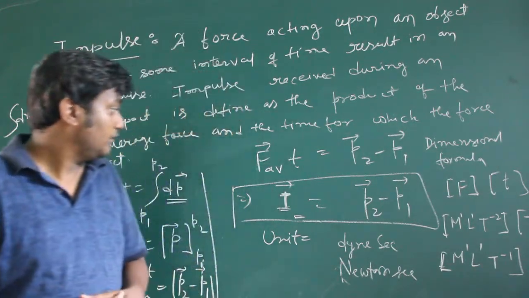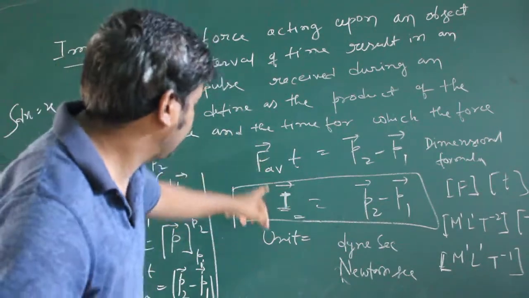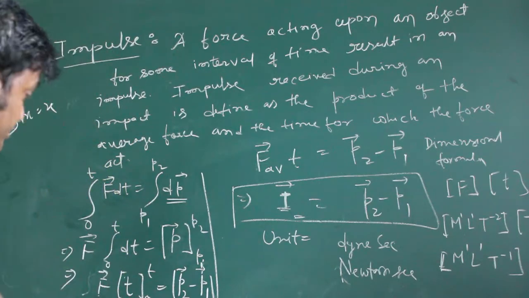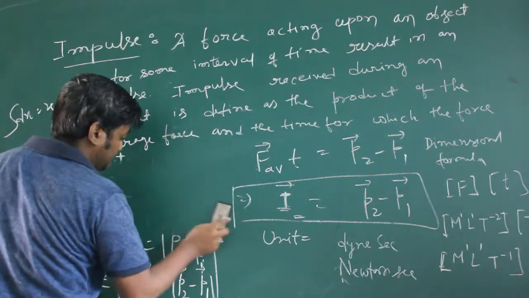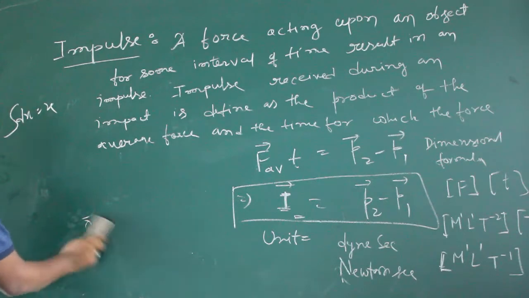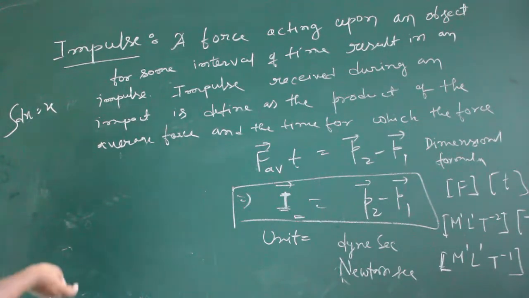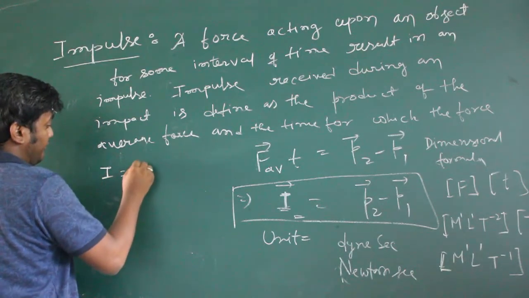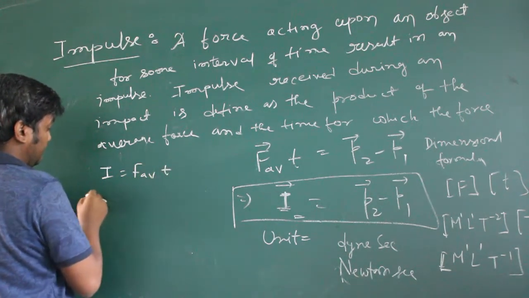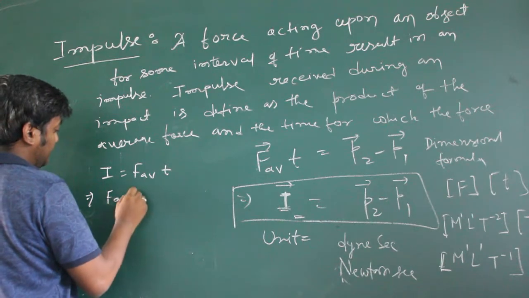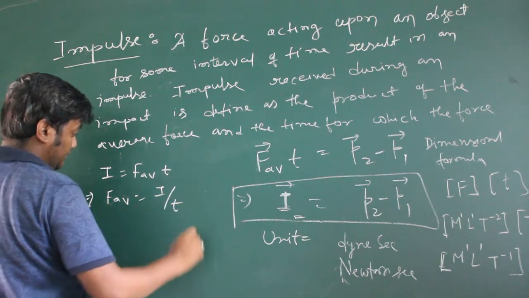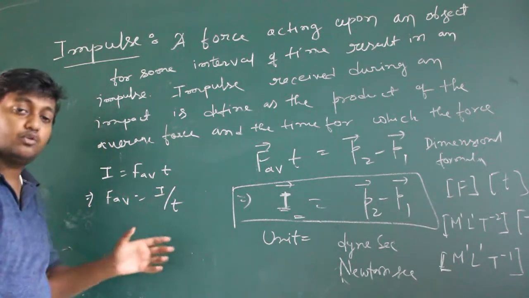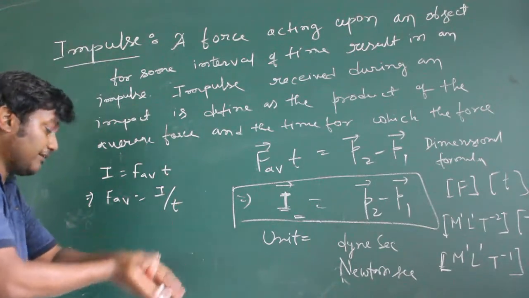Understand? Force, from this equation, what will be the force? So F average is I by T. So force will be I by T. Yes or no? I by T. So when you lower your hand, that means you increase the time interval.